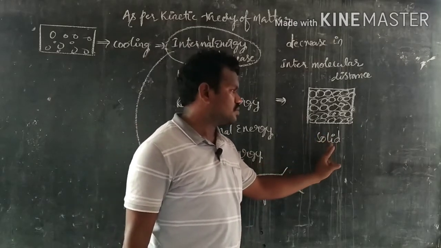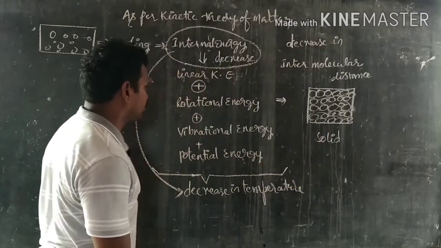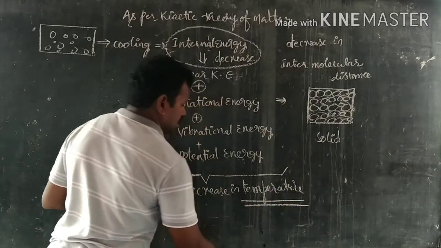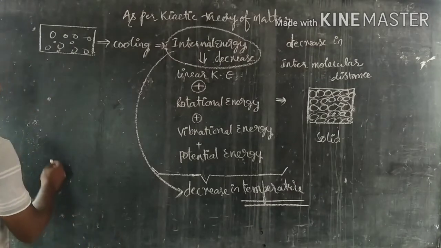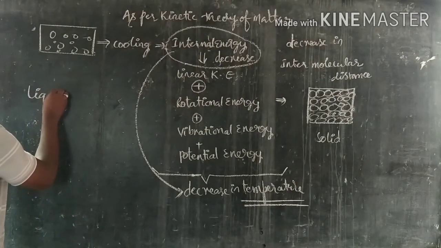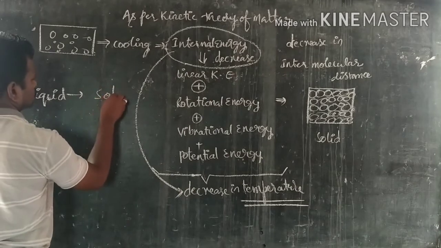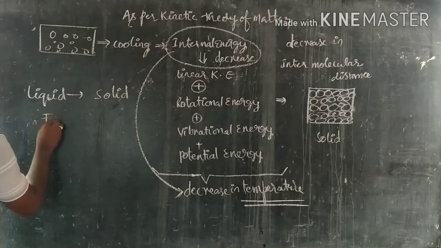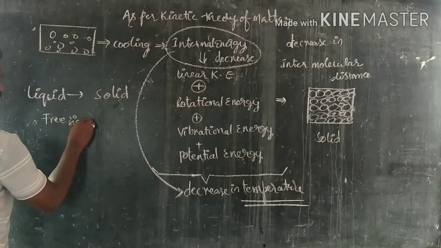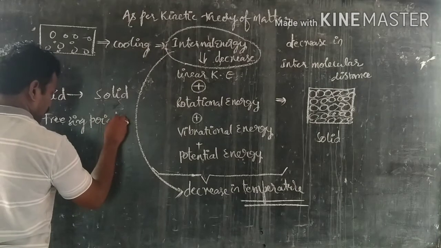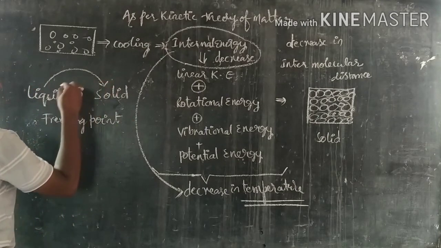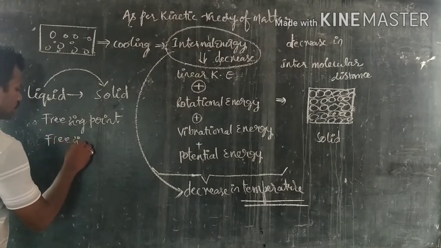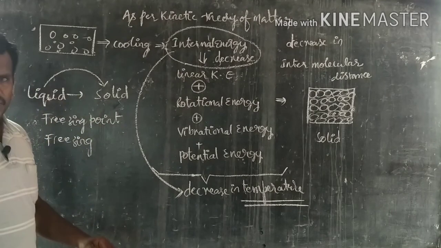Such kind of matter is called solid. This means at a particular temperature, by the process of cooling, a liquid completely changes to solid. That particular temperature is called freezing point. That process of conversion of liquid to solid is called freezing. Thank you.